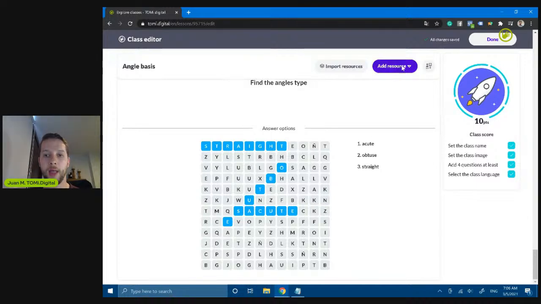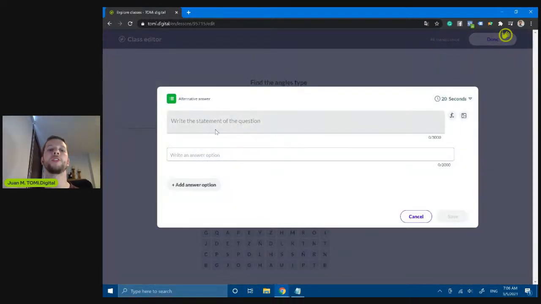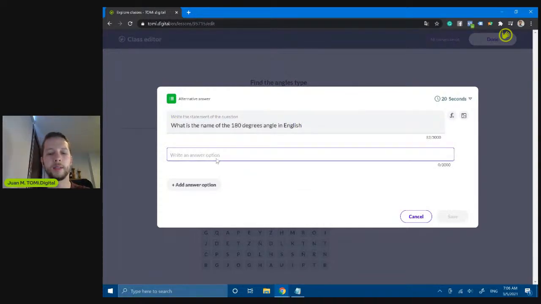And I'm gonna add the final interactive activity, which is alternative answer. This is a question for asking students to write down the right answer to a question. For example, what is the name of the 180 degrees angle in English? So I can write here that it is straight. There it is. So that's the name.